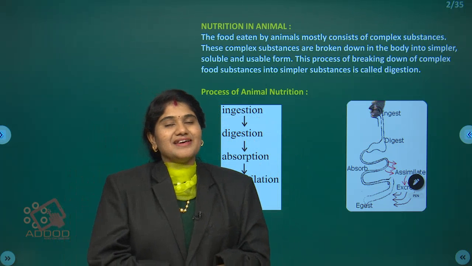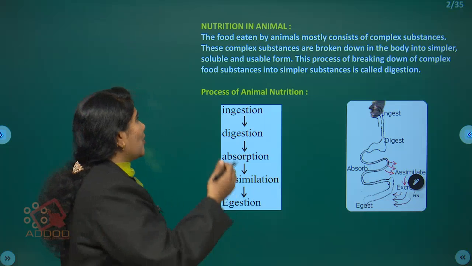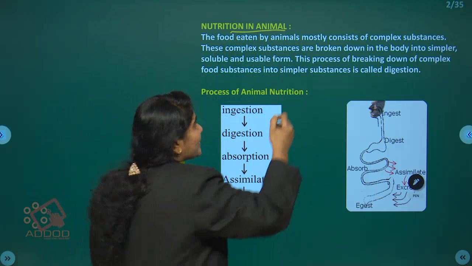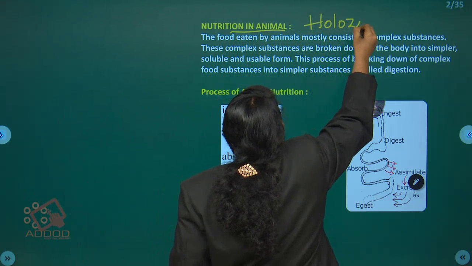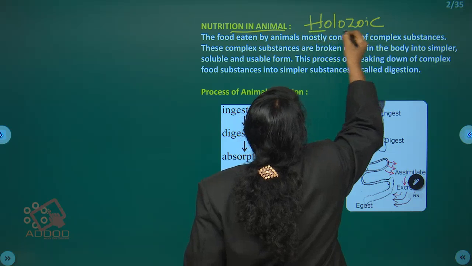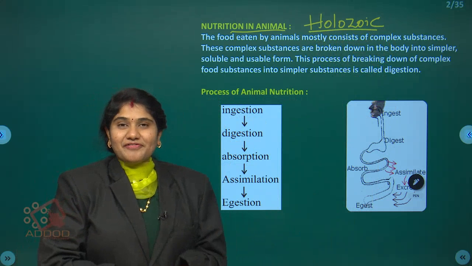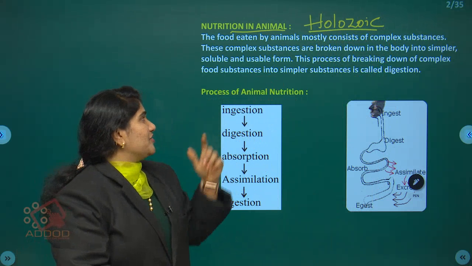In animals, the mode of nutrition is holozoic. What is the mode of nutrition here in animals? It is holozoic. The animals perform holozoic type of nutrition.